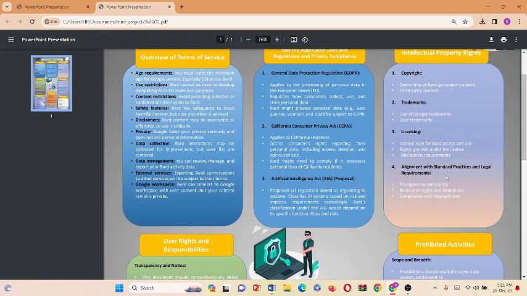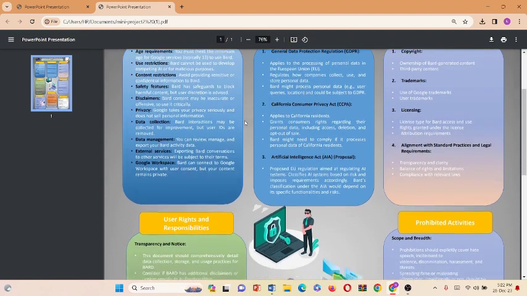Lastly, we talk about following the rules and laws. It's super important to be open and clear about everything. We want to make sure everyone knows what's going on and that we are being fair. We also need to make sure we are not breaking any laws while using Google Bird. It's like driving, we follow the rules to keep everyone safe.